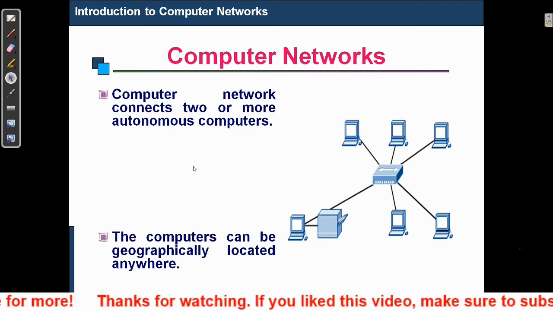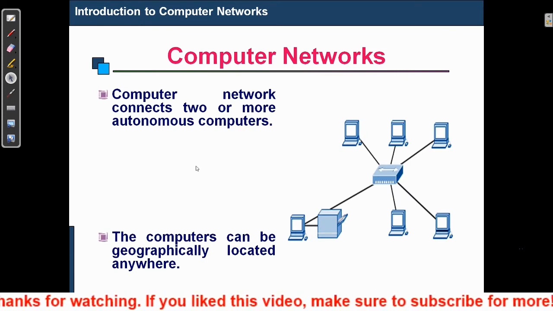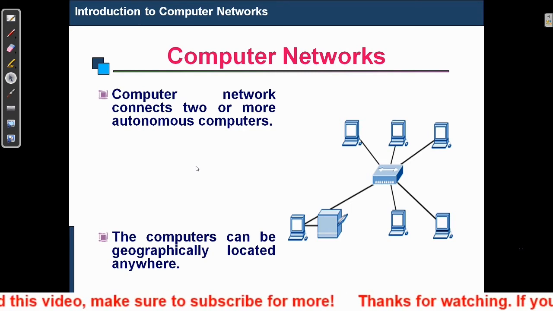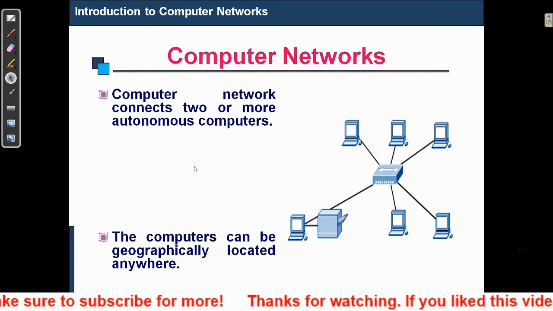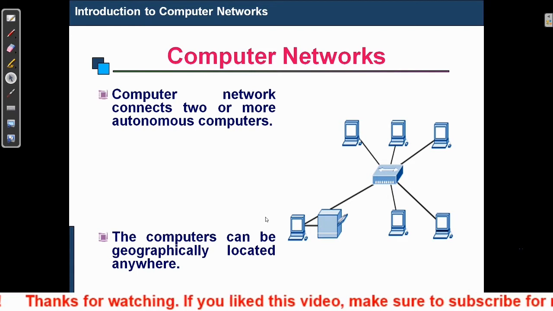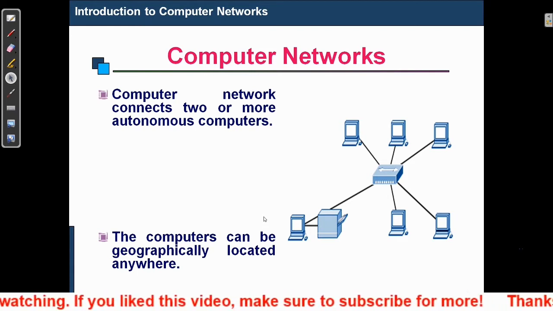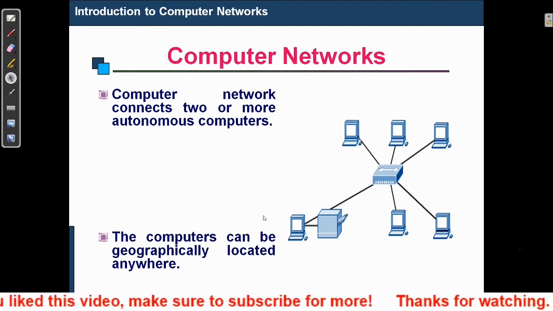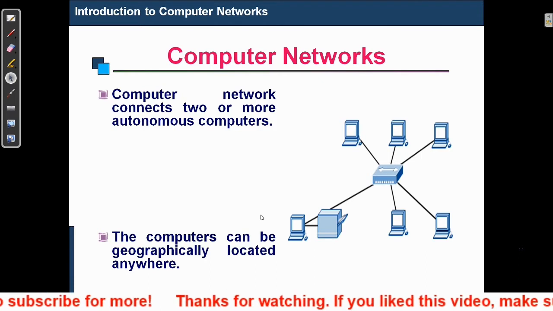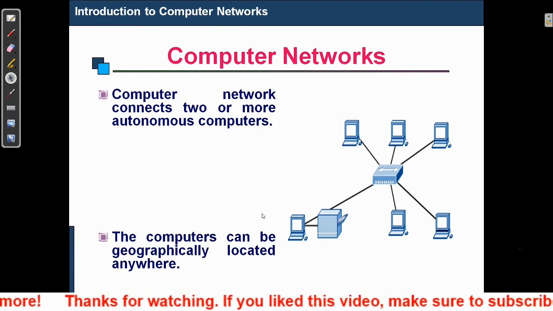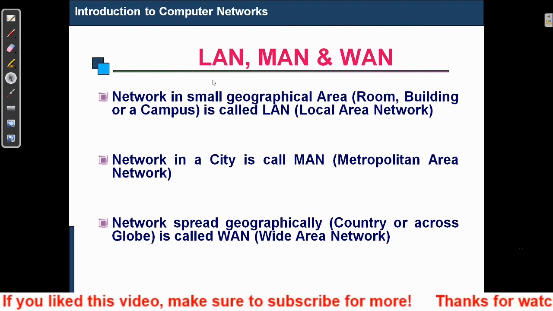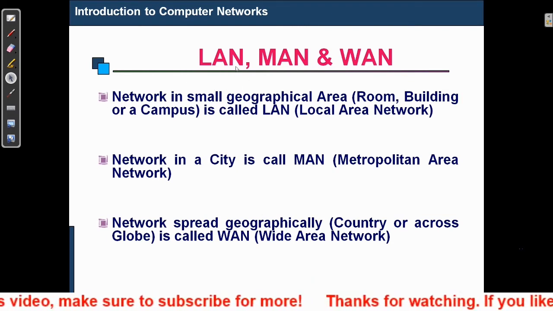Computer network means that we can connect two or more computers in such a way that they can communicate with each other. That network is a connection of two or more computers. The computers can be geographically located anywhere. That means there is no limit: we can connect our computers either within a local area network, metropolitan area network, or World Wide Web, that is called WAN. So depending on this, we can divide our network into three logical categories.